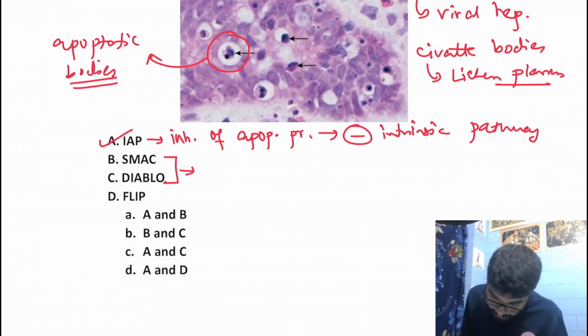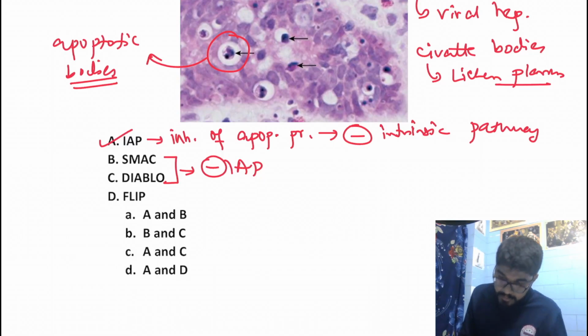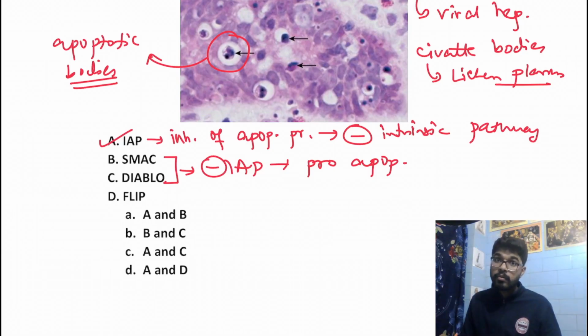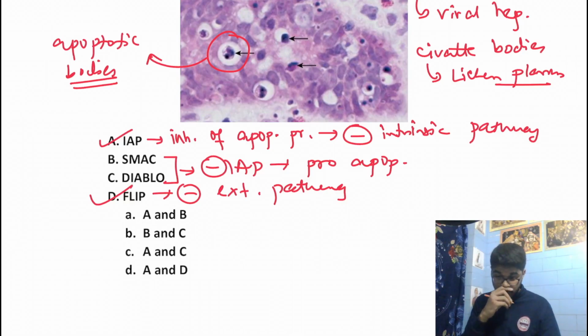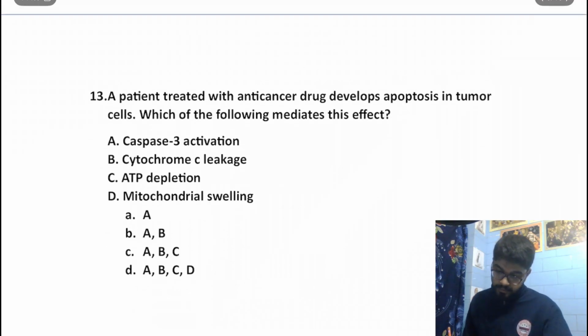SMAC and Diablo inhibit IAP, so technically they are pro-apoptotic. Okay. And FLIP is an inhibitor of the extrinsic pathway. So this is also a true option. The answer would be A and D. Okay. Moving on to the next question.